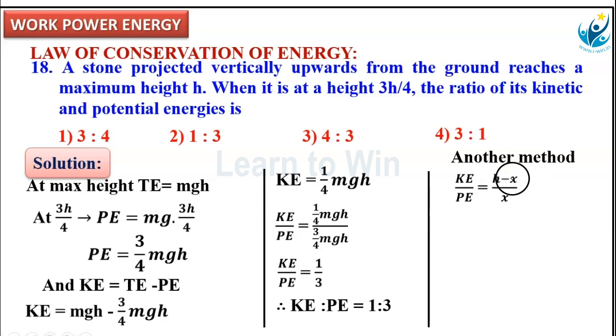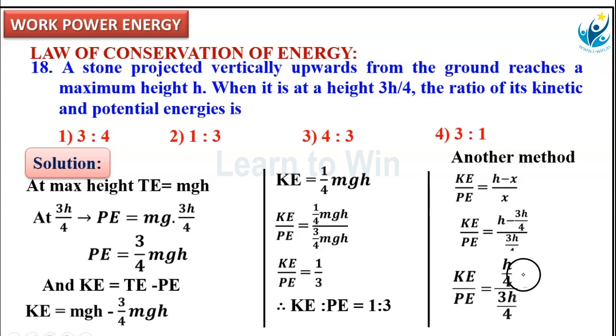So kinetic energy by potential energy is h minus x by x. What is x there? x is the distance of the point from the ground. That is 3h by 4 in this problem. So kinetic energy by potential energy is maximum height minus x, that is h by 4, divided by 3h by 4. 4, 4, h cancel, then 1:3. Kinetic energy by potential energy is 1/3.